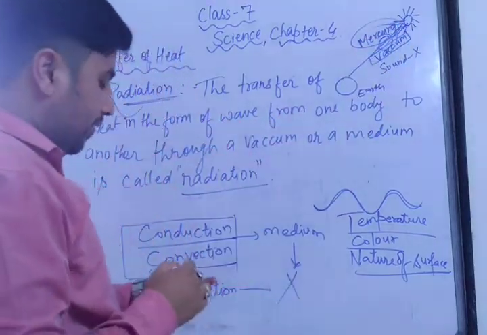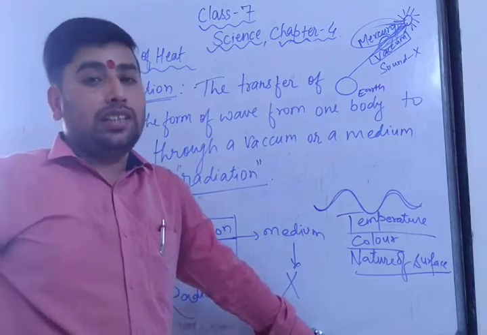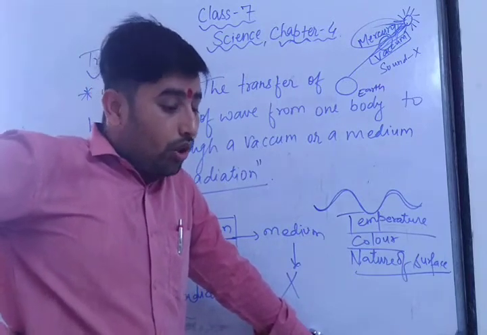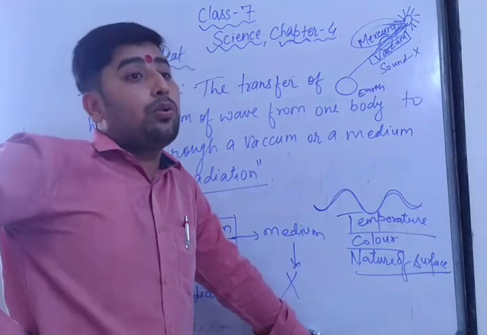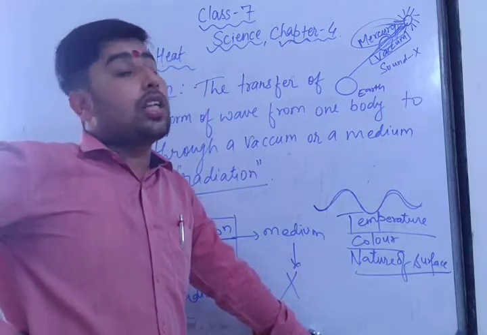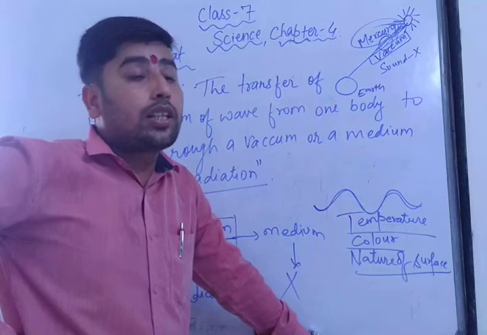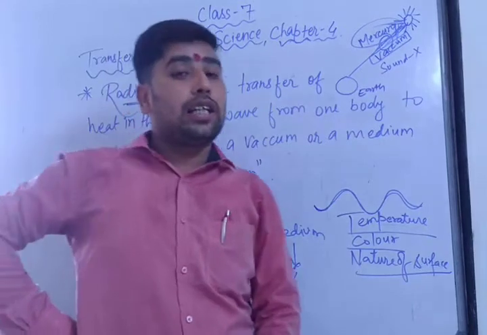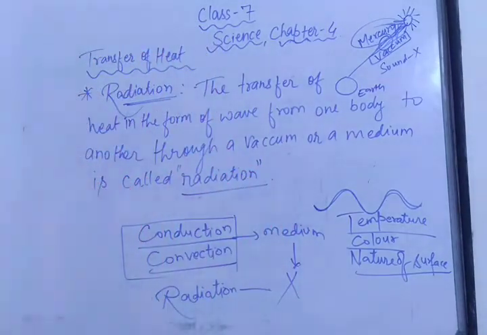For example, the kitchen and bedroom must be at a little distance, because the kitchen heat should not go into the bedroom. All these radiant heats come in the form of waves which you can't see, but you can feel. You can't see what type of heat is coming from the sun, but you can feel it, yes, I am feeling very hot because of the radiant heat. So Mercury and Venus, being nearer to the sun, are very hot planets. Got it?